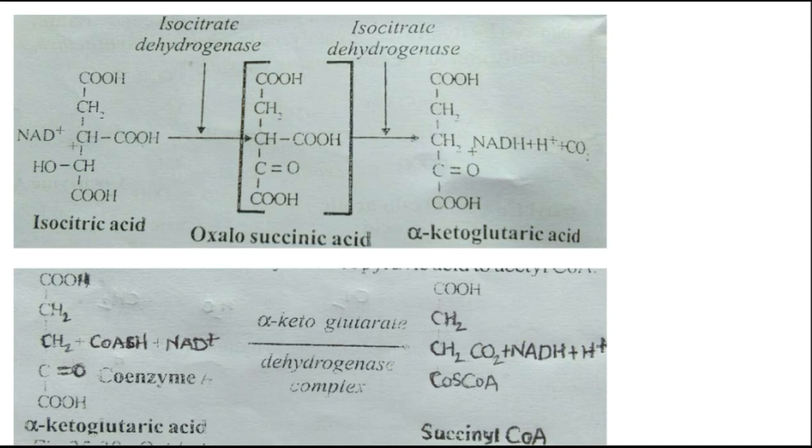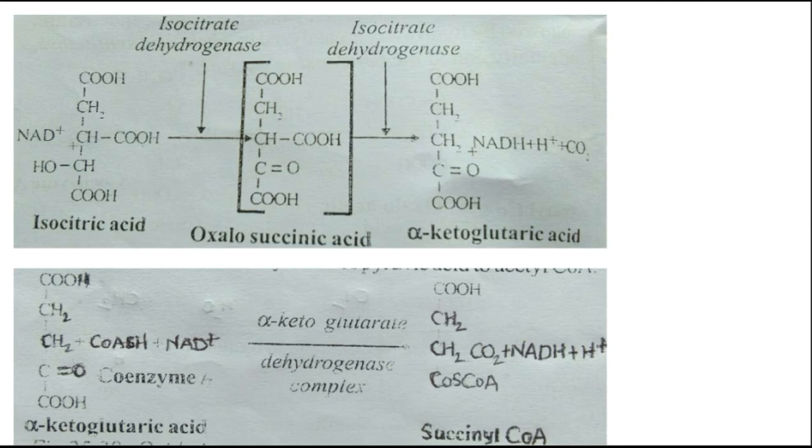After that, the fourth step you have seen here, in that the second oxidative decarboxylation occurs: second dehydrogenation and second decarboxylation. In that alpha ketoglutaric acid, in the fourth reaction, the alpha ketoglutaric acid undergoes simultaneous dehydrogenation and decarboxylation and joins with the coenzyme A to form succinyl coenzyme A, right?